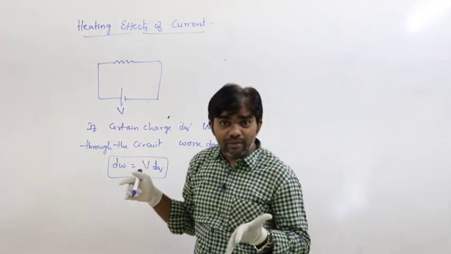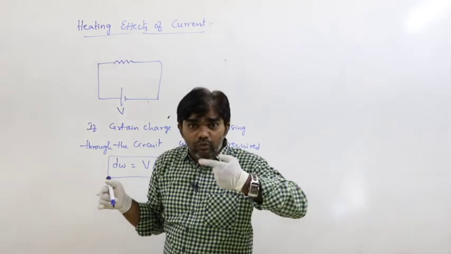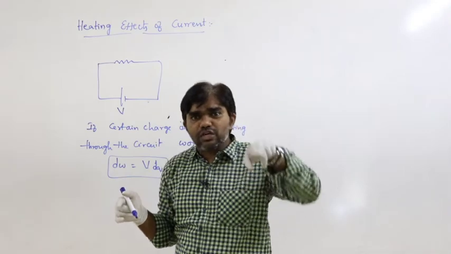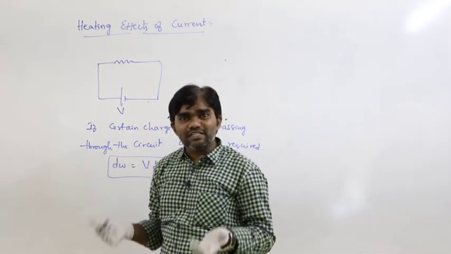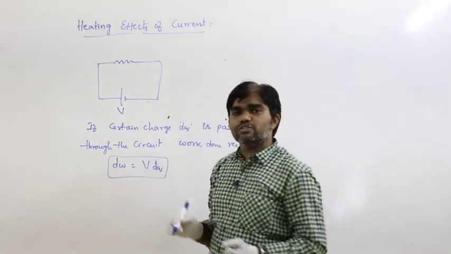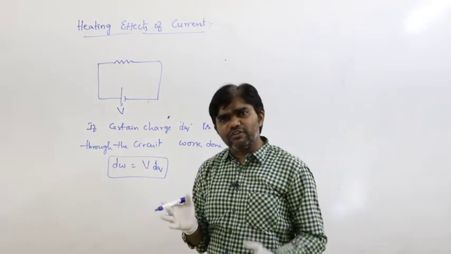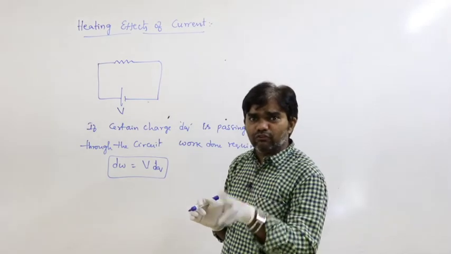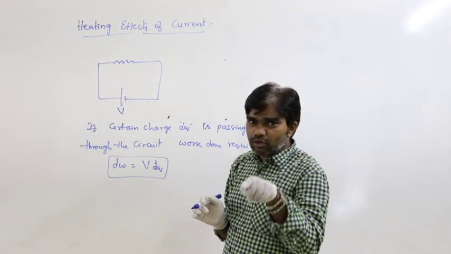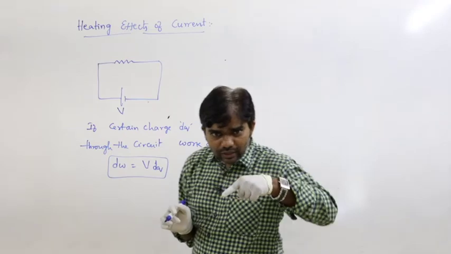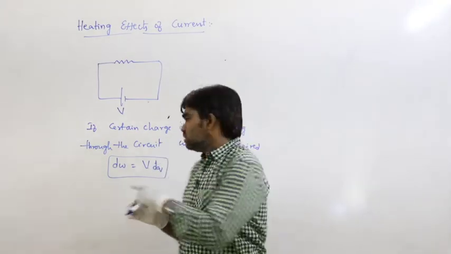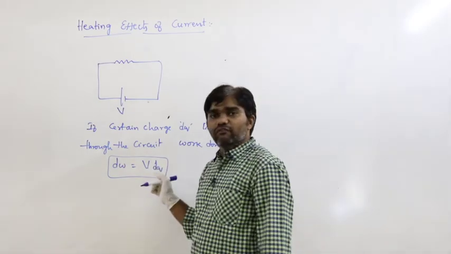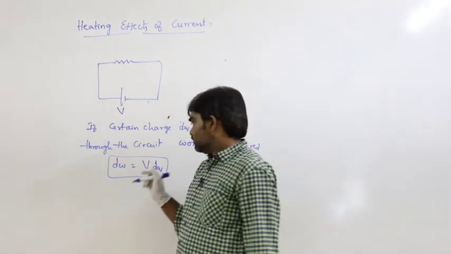What is the definition of EMF? The amount of work done required to drive the charge throughout the circuit. That is also work done, so that work done is equal to V dq. Based on the EMF definition, EMF, in the sense electromotive force, is not a force. So the work done to drive the charge, dW, is equal to V dq.